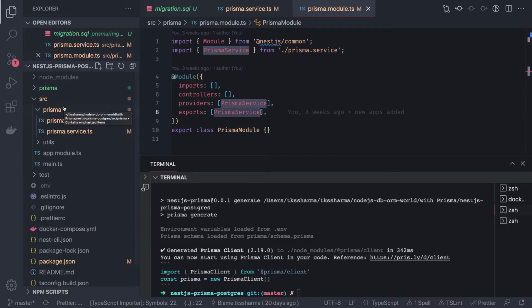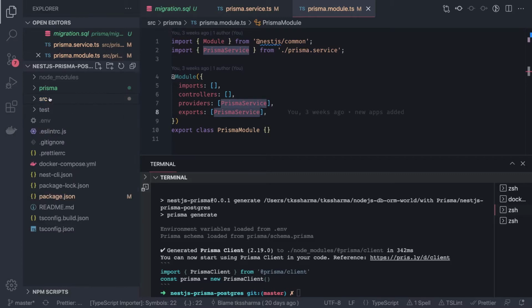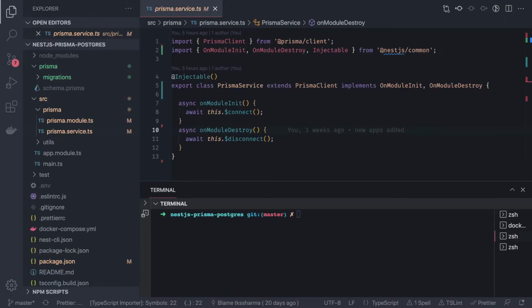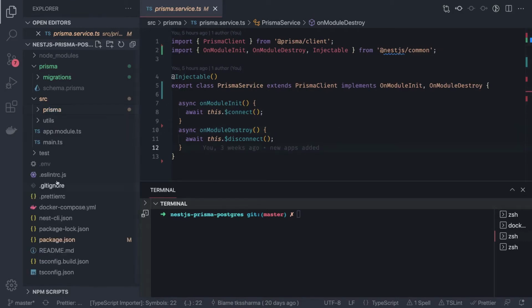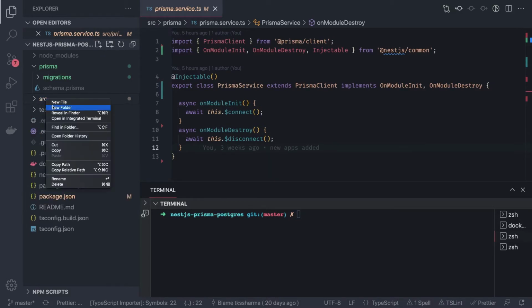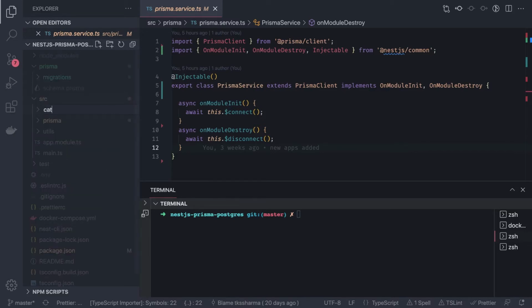Let's say I wanted to access posts, user, address, tags, or categories, anything we can access from there. Okay, let's see that. So now we can focus on creating the APIs. So you can see in the src we can create all the folders like categories, post, Prisma we already have. So let's say we have category.